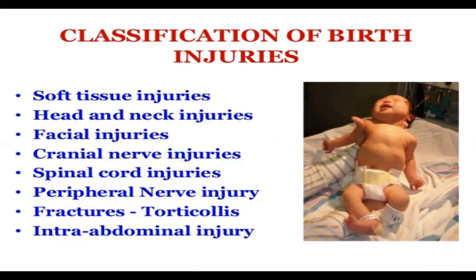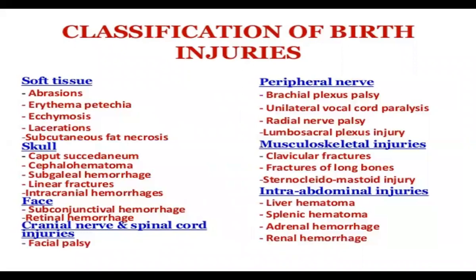This is the classification of birth injuries to the newborn. Soft tissue injuries may include abrasion, erythema, petechiae, ecchymosis, laceration, and subcutaneous fat necrosis. In the skull, there may be caput succedaneum and cephalohematoma, or subgaleal hemorrhage, linear fracture, intracranial hemorrhage, and a number of others.